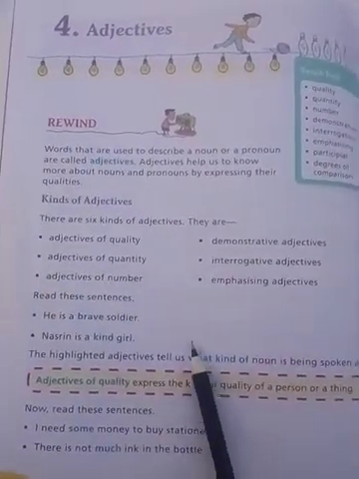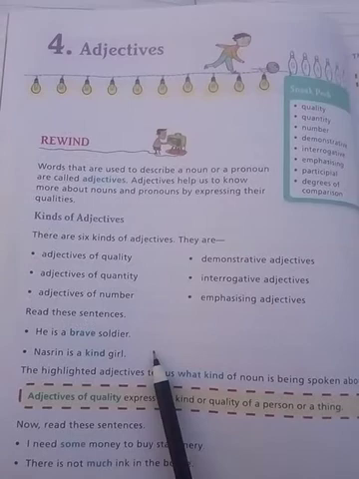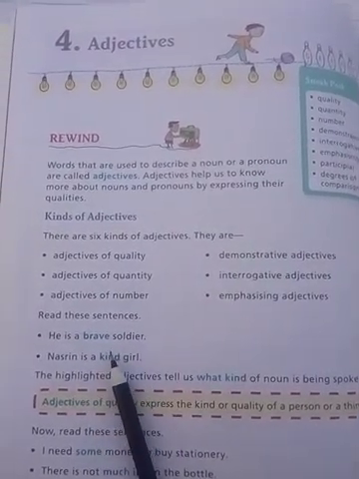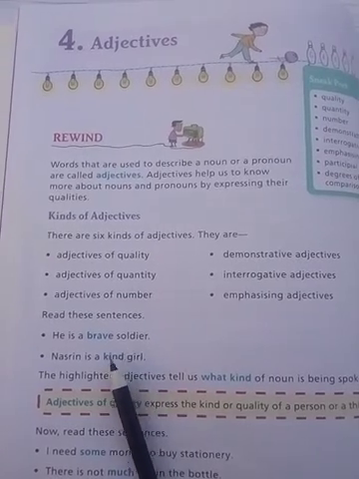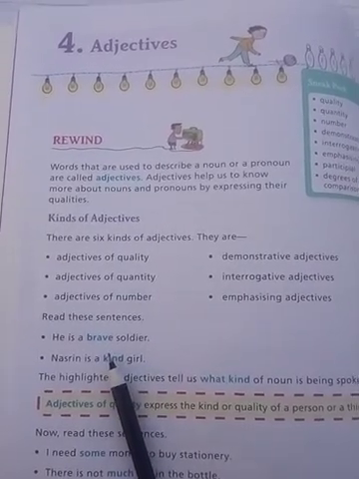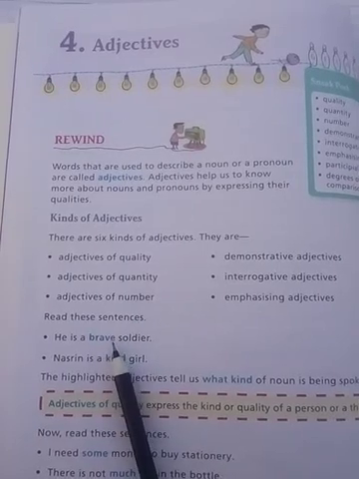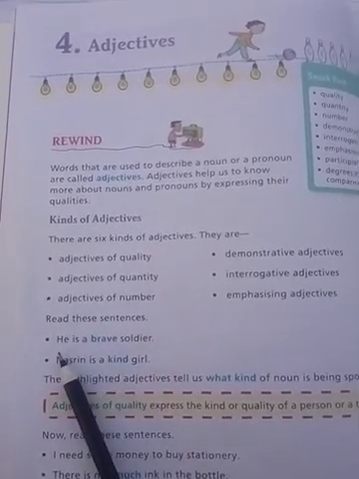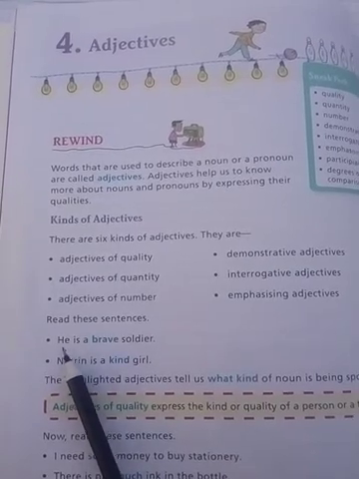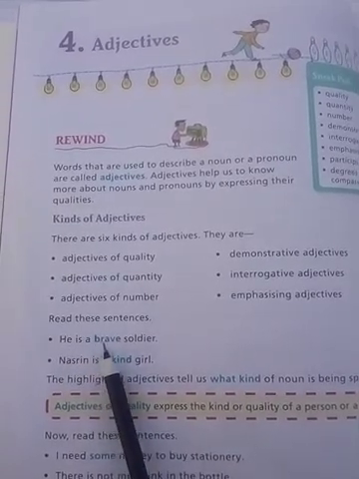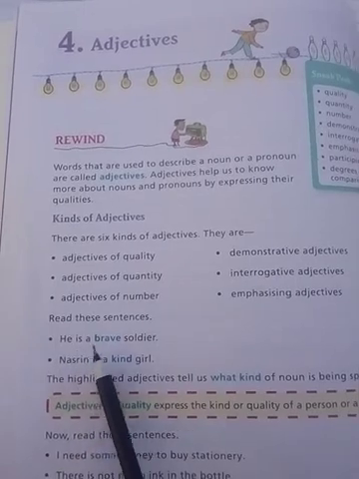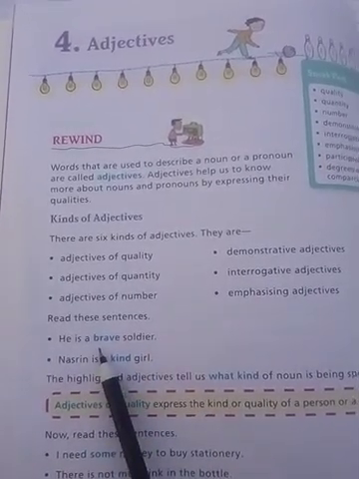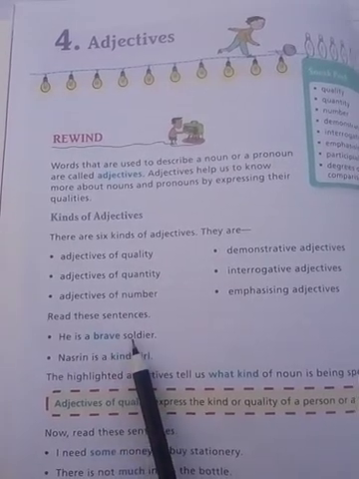The first is the example. Let's see the example: He is a brave soldier. Here the highlighted word is brave. It describes the word he. He is a pronoun, and brave describes he. He is a soldier, but his quality is that he is a brave soldier.